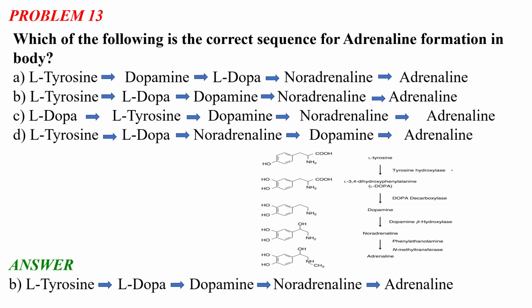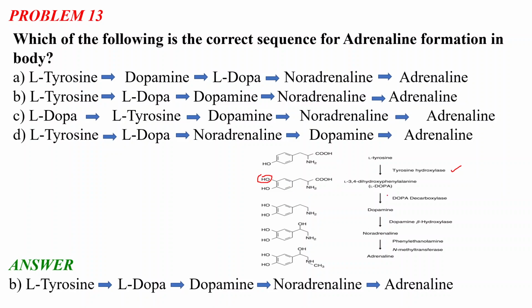So what happens in the tyrosine to L-DOPA conversion? It happens by the tyrosine hydroxylase enzyme. This enzyme basically adds one hydroxyl group to the ortho position of the OH group which is present in the tyrosine. So we have a catechol kind of molecule in the L-DOPA.